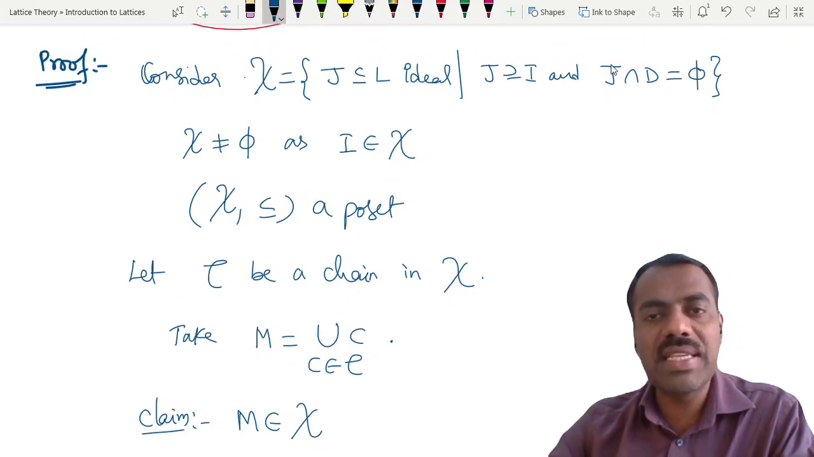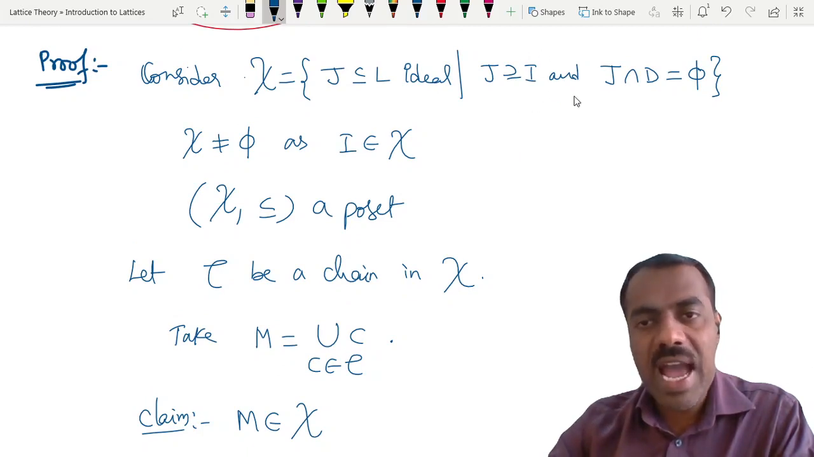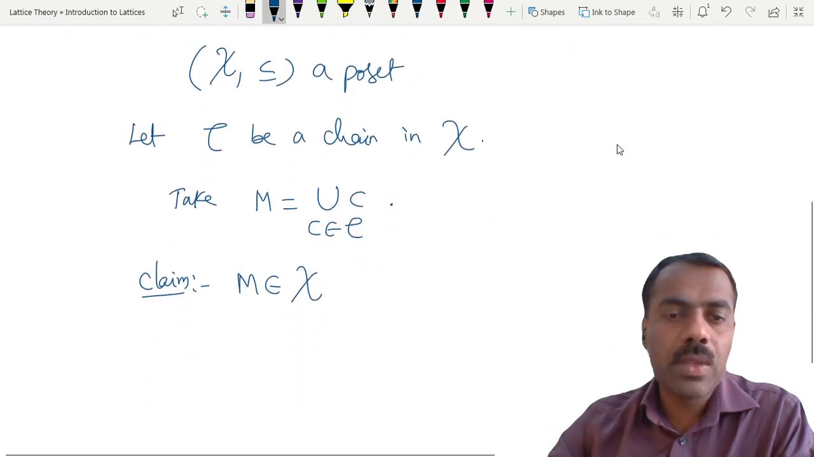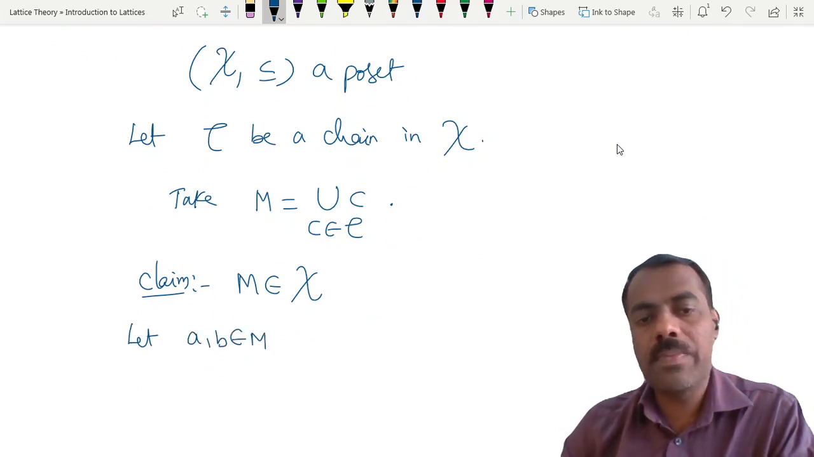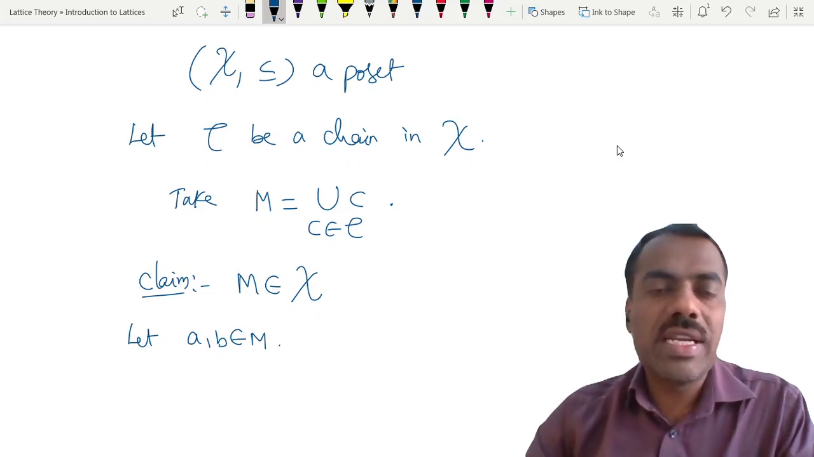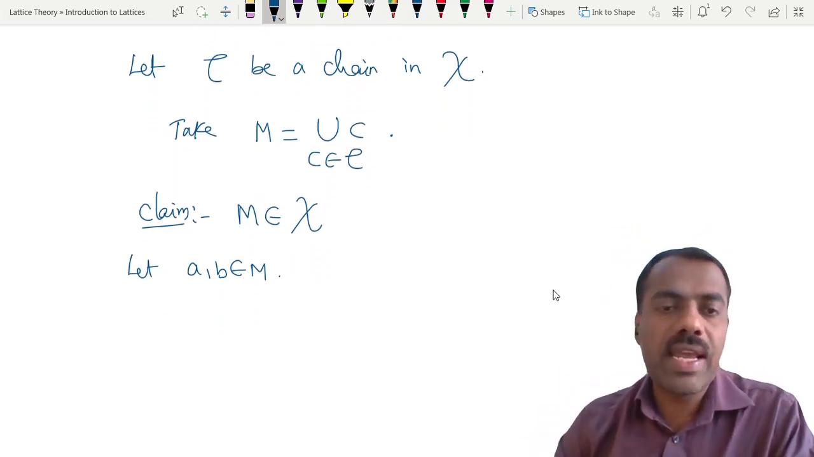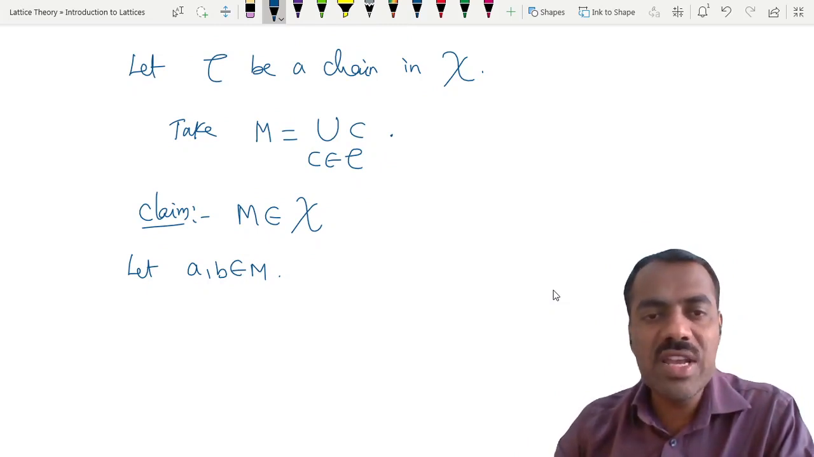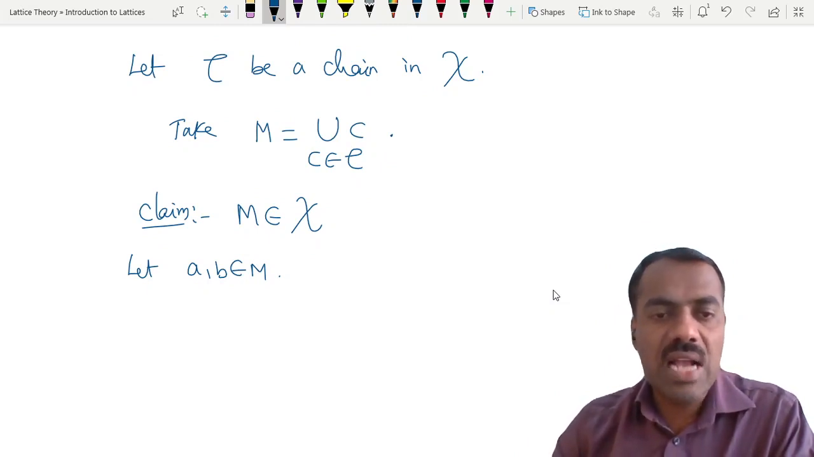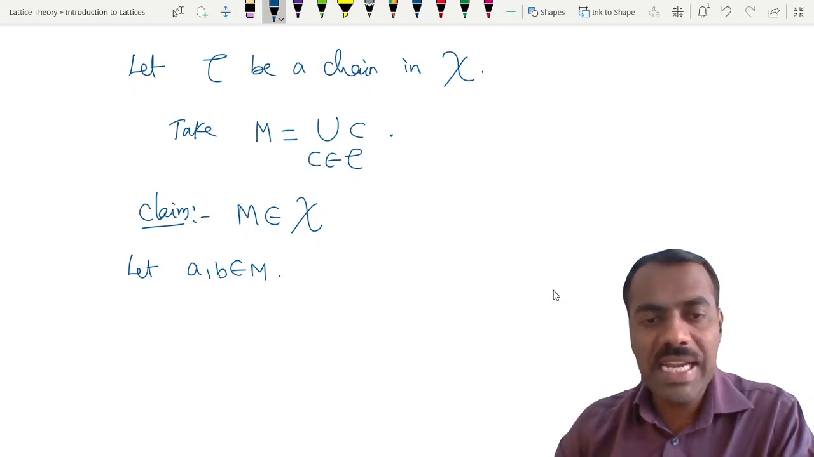What is meant by saying that M is in this collection? When we say that M is here, first of all, it should be an ideal, it should contain I, and it should not intersect D. So first we prove that M is an ideal. To show that M is an ideal, we take any two elements and show that their join is also there, right? So if A and B are in M, M is nothing but the union of this. Therefore A is in the union, and B is also in the union. What will we get?